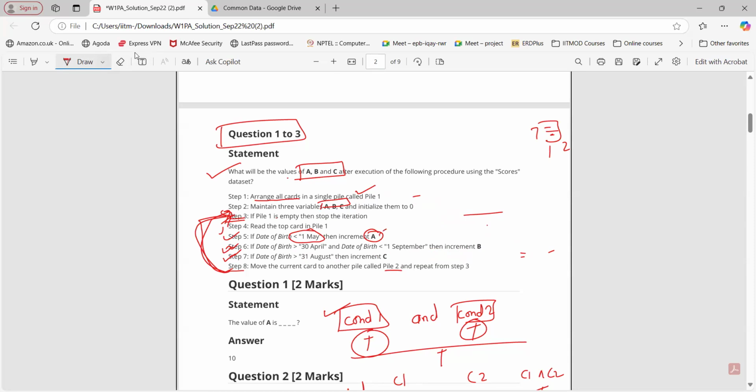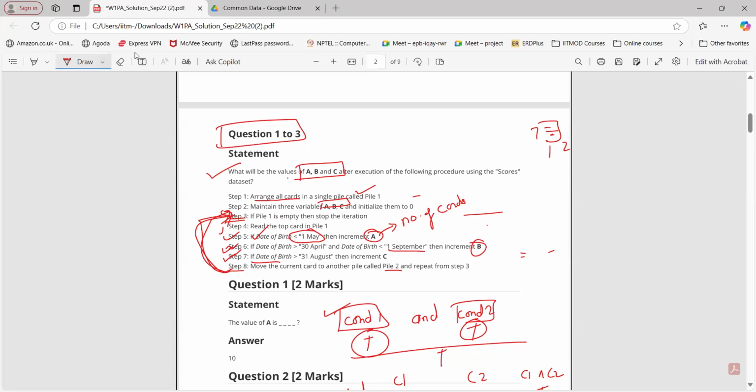So A will represent the number of cards on which the date of birth is less than 1st May. Similarly, what about B? B is the number of cards on which the date of birth is greater than 30th April but less than 1st September, then only I'm going to increment.